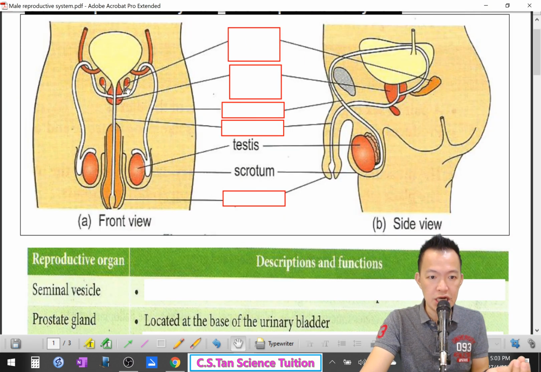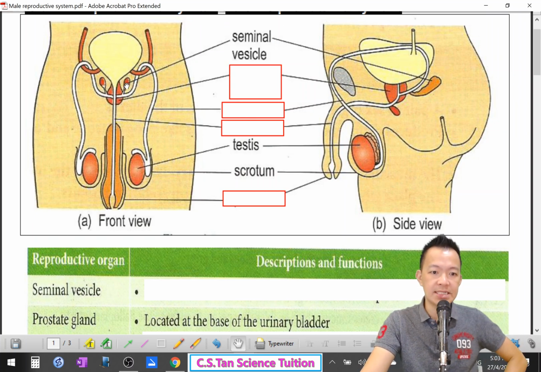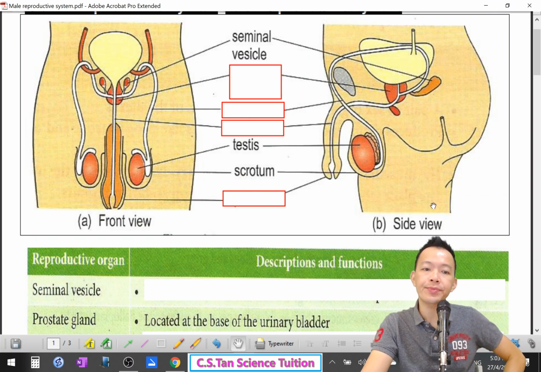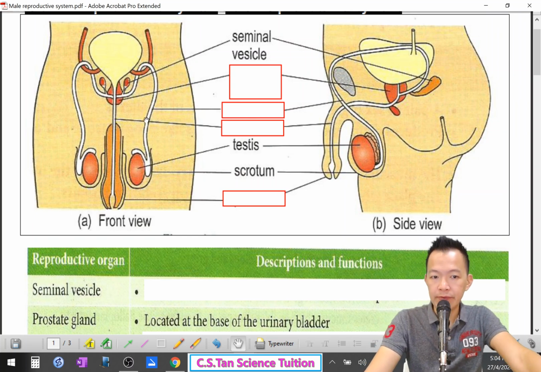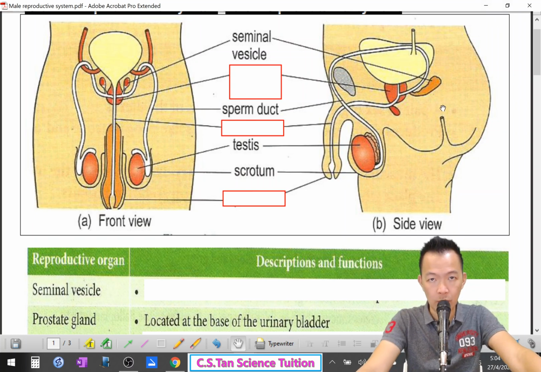Seminal means semen, vesicle means a small pouch. So the seminal vesicle is a small pouch for storing semen. Okay, so how does sperm move to the seminal vesicle? They move through a tube called the sperm duct. Okay, so what is the function of this sperm duct and also seminal vesicle?